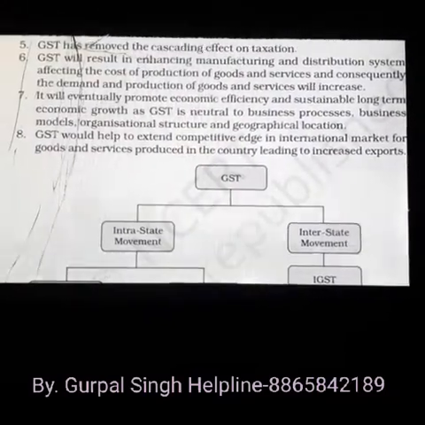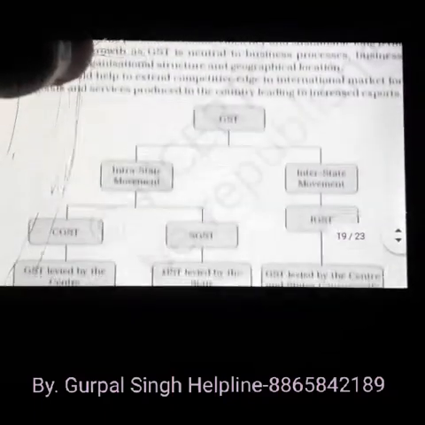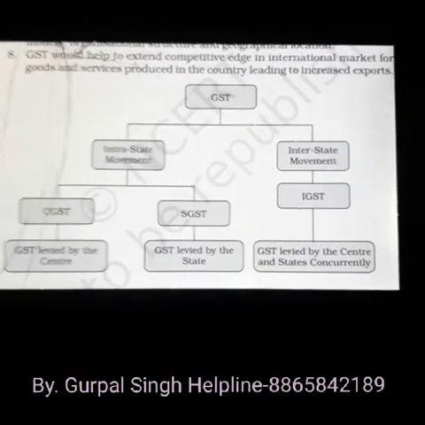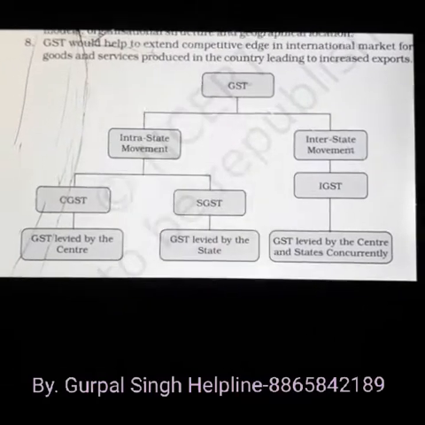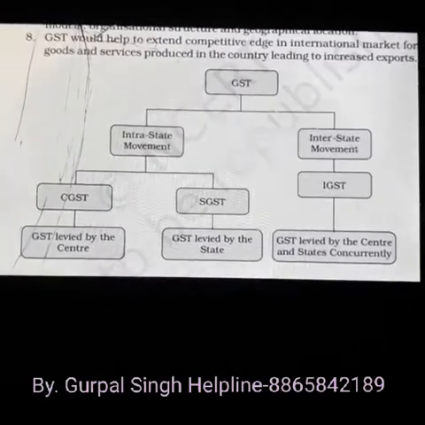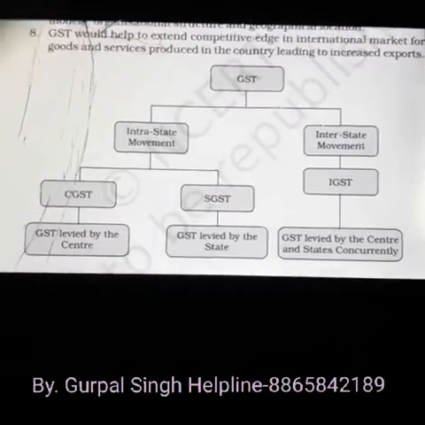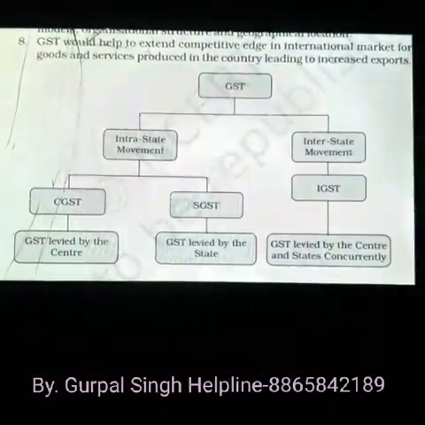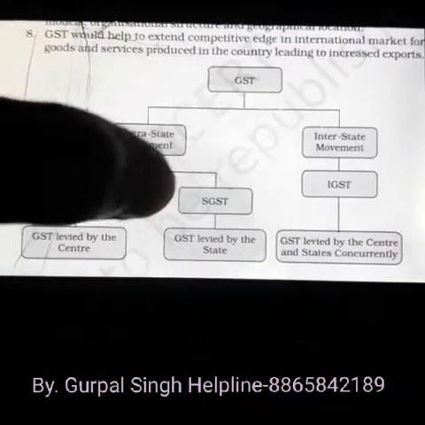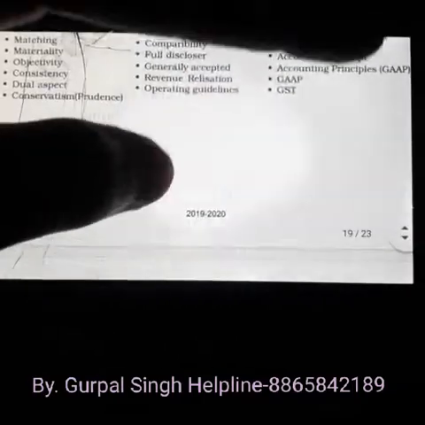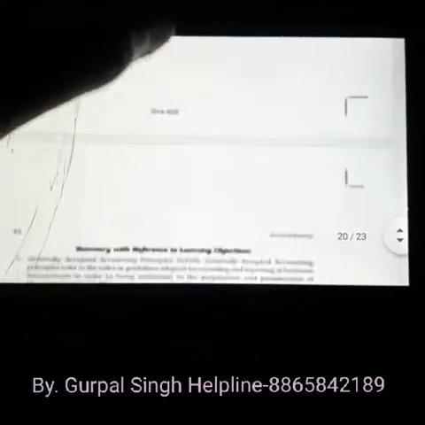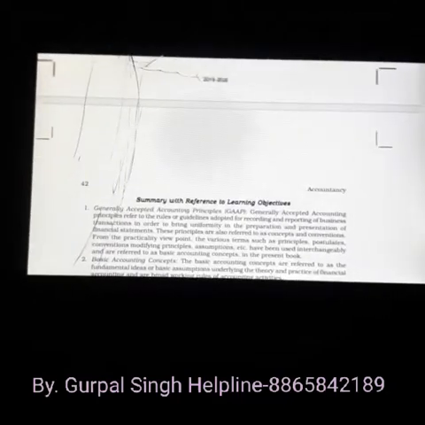So read all these points, I am teaching from NCERT. GST is divided into 2: intra state movement and inter state movement. Intra state, that will be CGST and SGST if you are supplying goods within one state. I will explain again in the chart. And if goods are transported from one state to another, then you have to charge IGST, which includes both CGST and SGST. So by this way the chapter is finished. Prepare notes of this chapter, I will conduct a test by tomorrow. I think everybody has the PDF of chapter number 2, or if you have the book then it's very good. Prepare notes, all the best, and be ready for the test tomorrow.